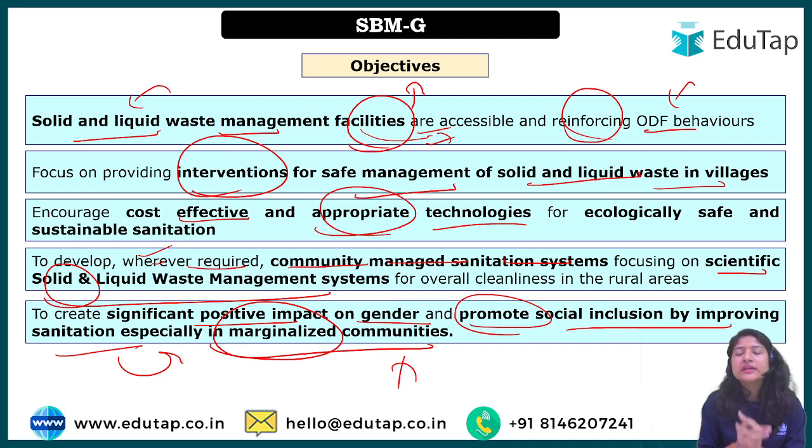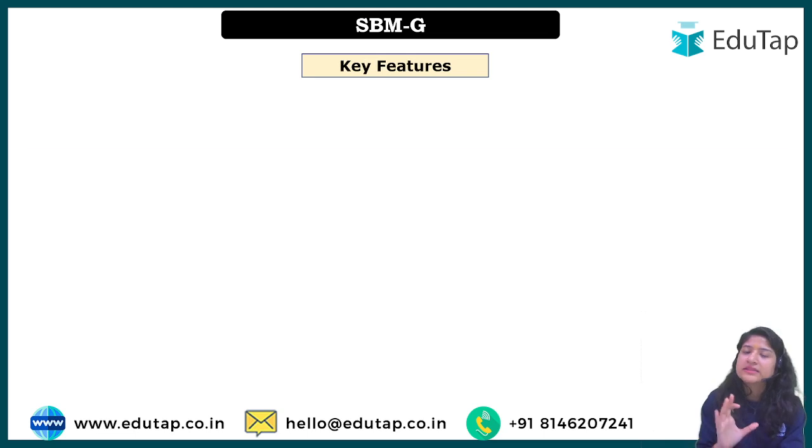The objective under Swachh Bharat Mission Gramin phase 2 is to bridge this gap. Especially in marginalized society, we have to make them aware. It should be a normal culture for them to have sanitation and equality even in gender, and they should have the facilities available. Okay, these are the basic objectives.